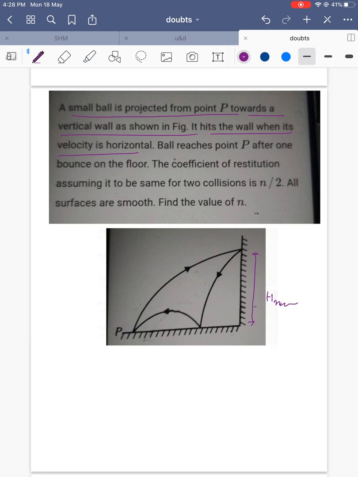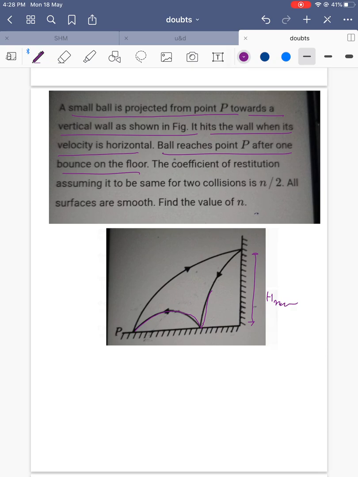The velocity is horizontal, and the ball reaches P after one bounce on the floor. So after bouncing here, it is coming back to point P. Nothing else is given. He is saying that the coefficient of restitution, assuming it to be the same for both collisions, is n by 2. All the surfaces are smooth. What is the value of n?